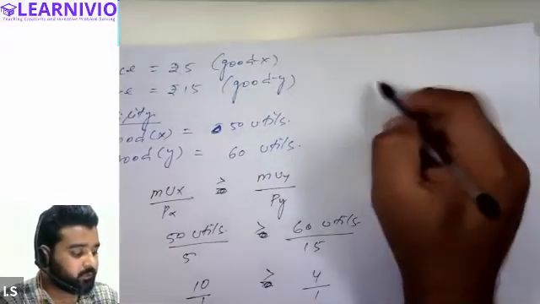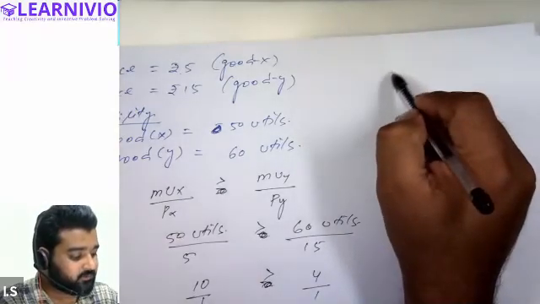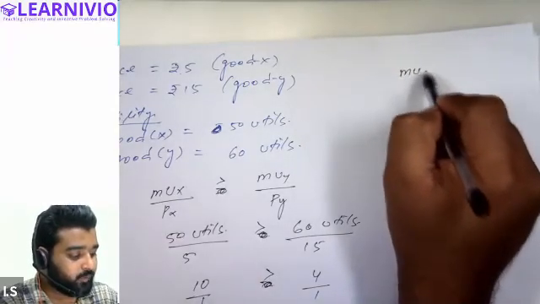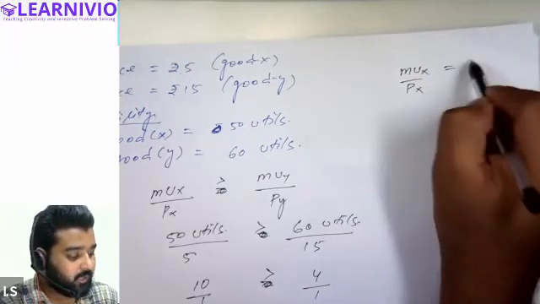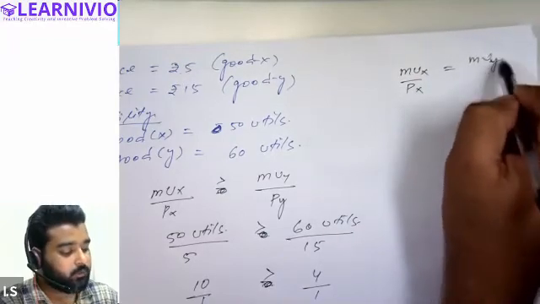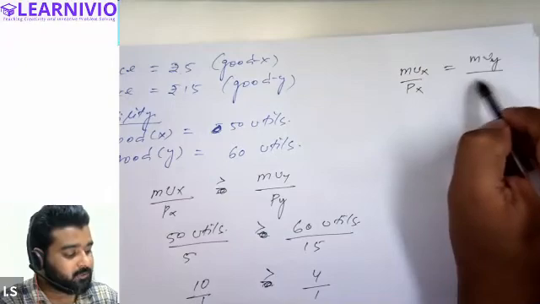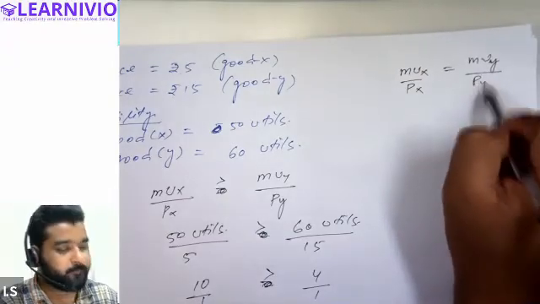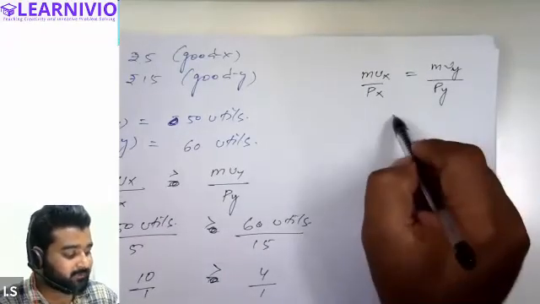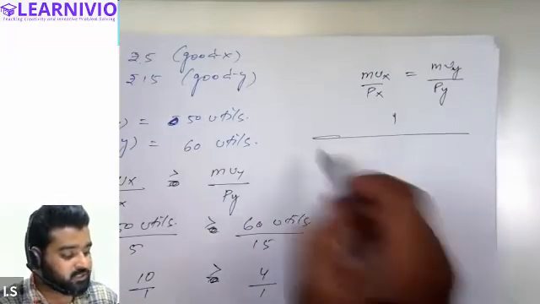So always remember that in case of double commodity, the consumer is said to be at equilibrium when MUx upon Px equals MUy upon Py. But it is not necessary that the consumer always achieves equilibrium.